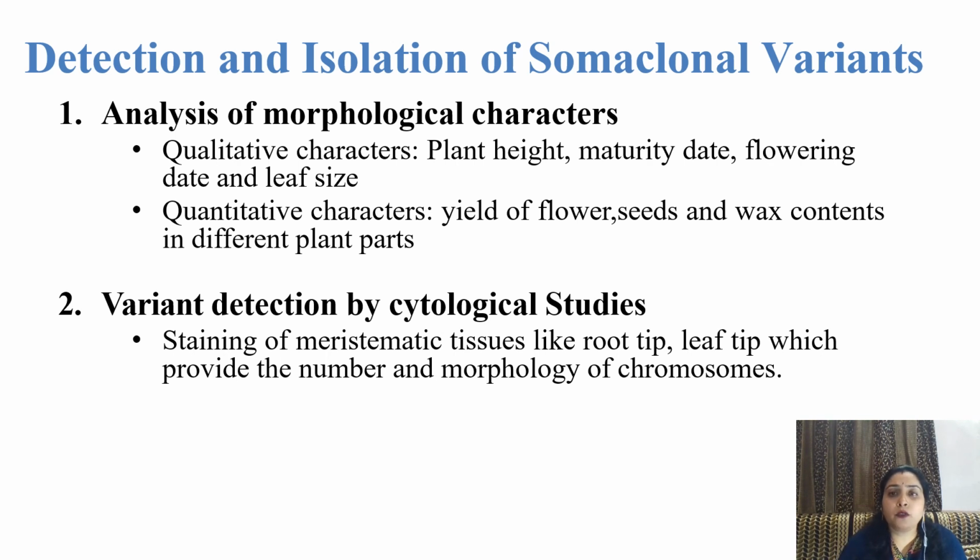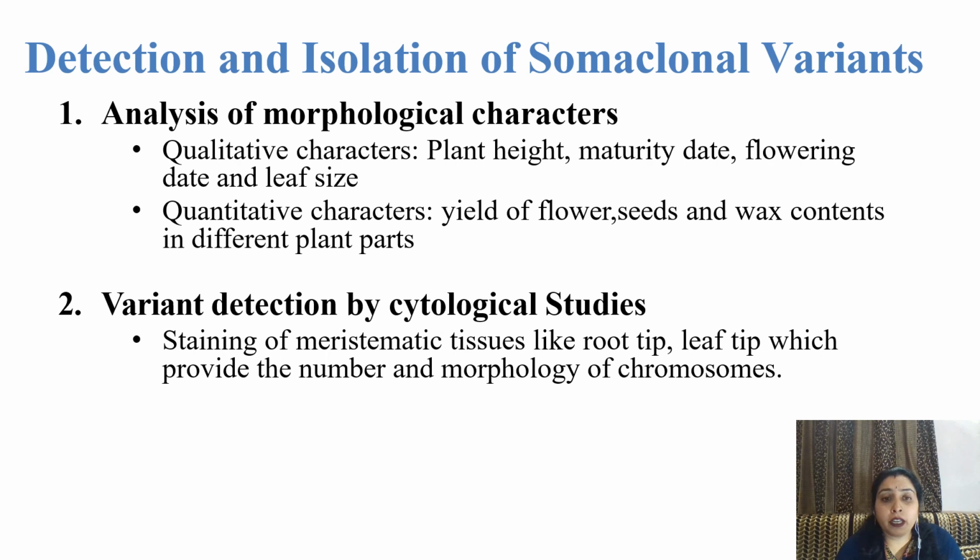Detection and isolation of somaclonal variants. First one is analysis of morphological characters. Qualitative characters like plant height, maturity date, flowering date, size of leaf. Quantitative characters like yield of flowers, seeds, and wax content in different plant parts.